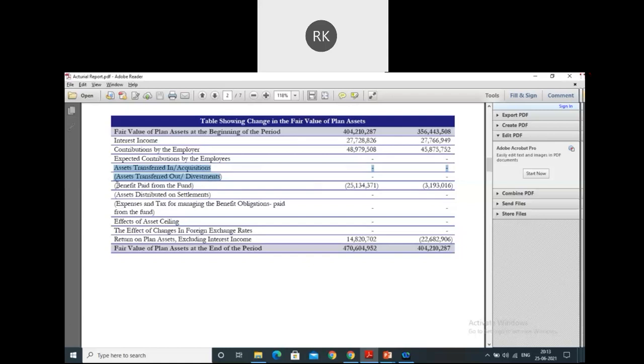The benefit paid: can anyone tell me, can I match this number anywhere, from any other table in this particular certificate? Is cross verification possible for this particular number, the benefit paid from the fund? Guys, we have already discussed this, so I believe you must be aware that this number must be flowing somewhere else also in this report. I don't know the answer, but maybe from the P&L.